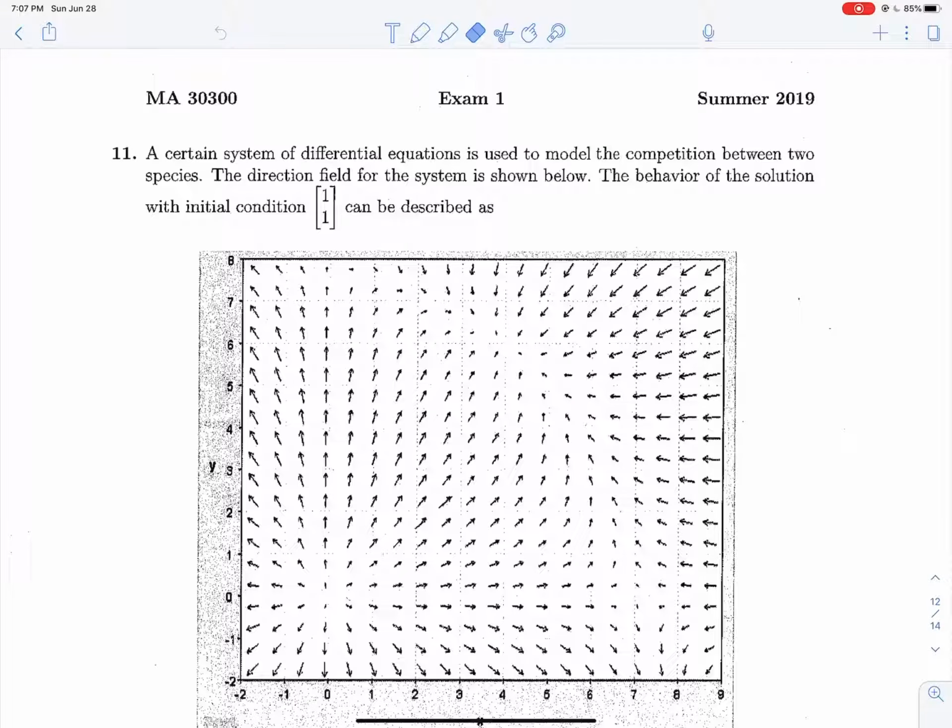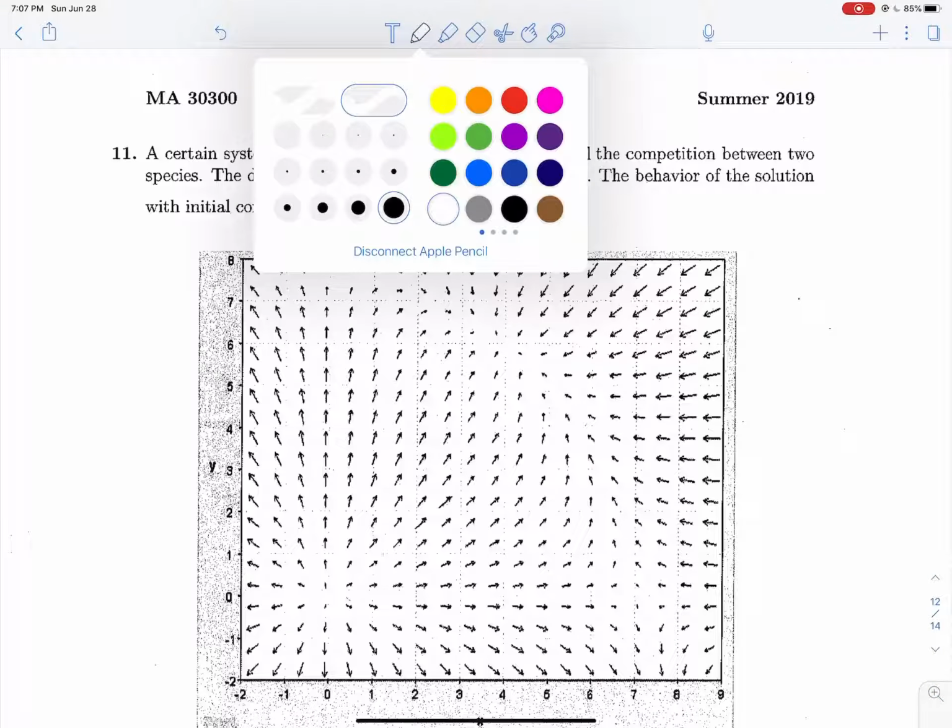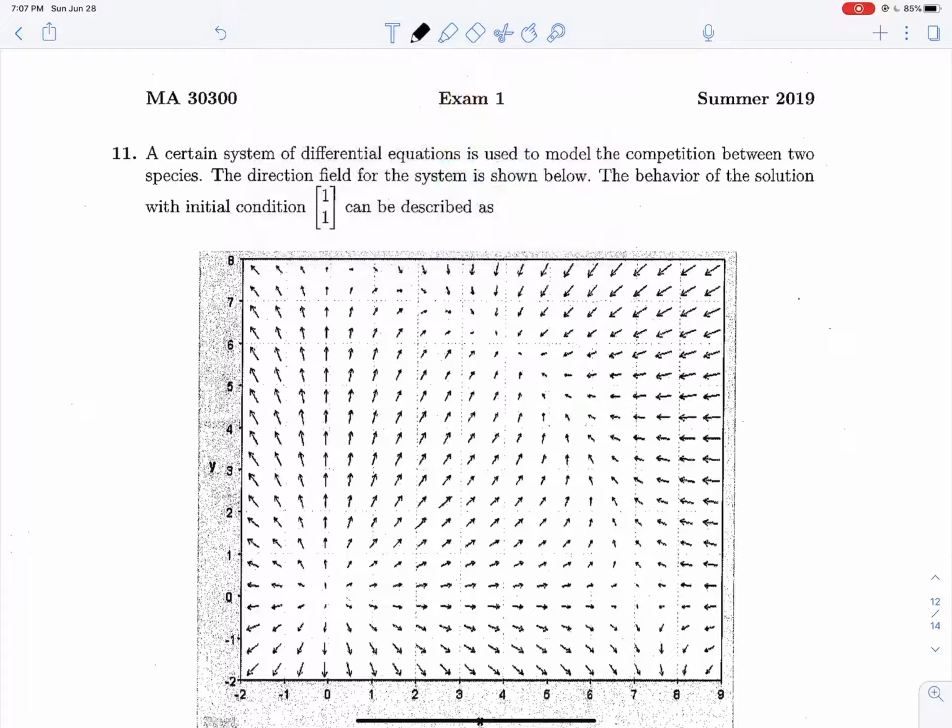Hello, I've got 5 predator-prey system questions to go over for MA303's Exam 1. These questions have been taken from 3 different types of resources from summer 2019: Exam 1, the practice set for Exam 1 posted by Dr. Chen last summer, and I believe Quiz 3 from that same semester.